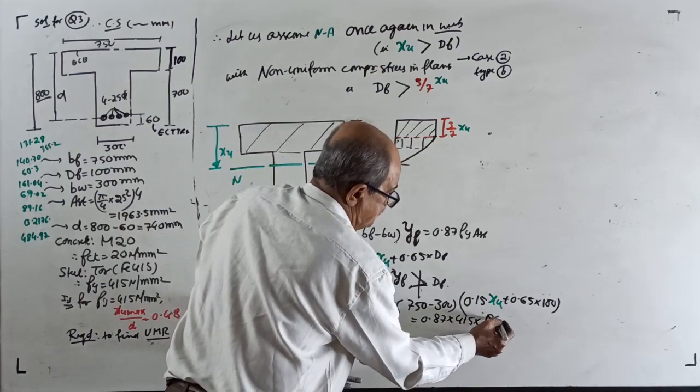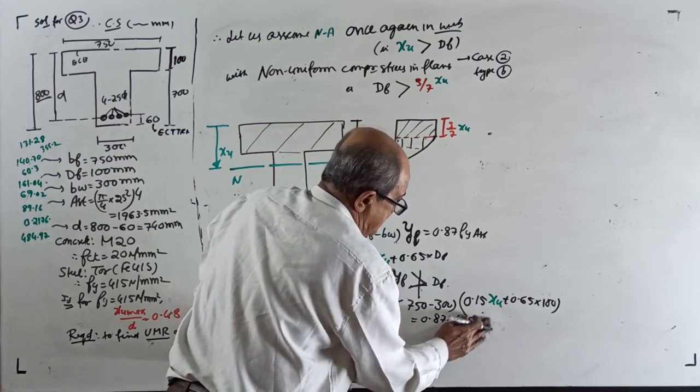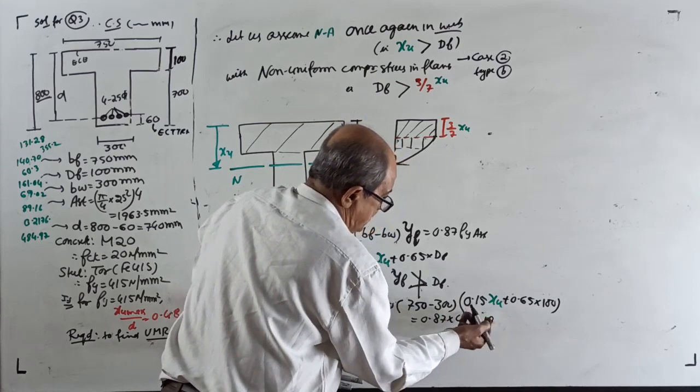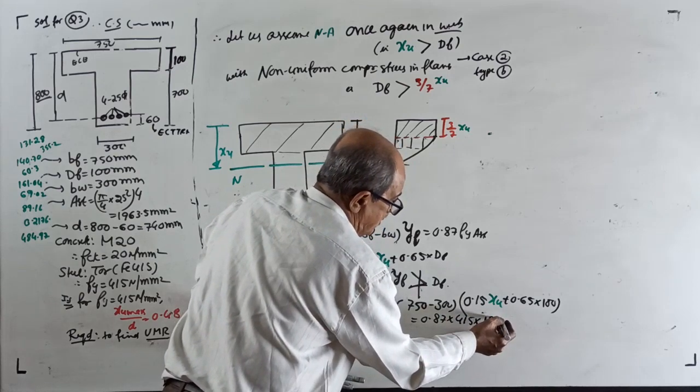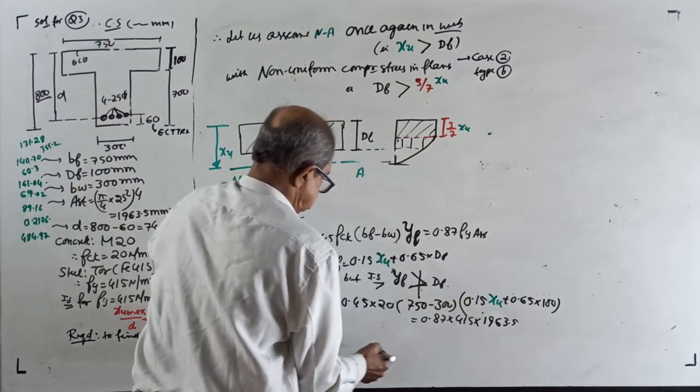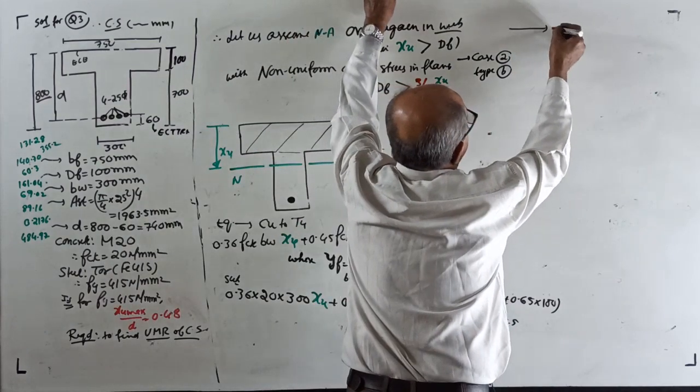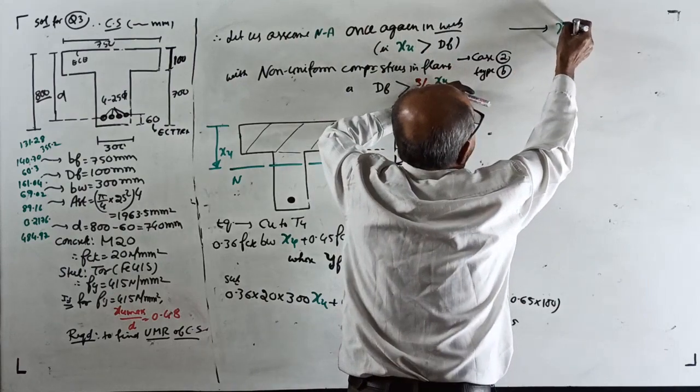I know that number; you may not know whether it is 4 of 20 or 25, but it is 1963.5. Therefore, solving, you get the value of XU.